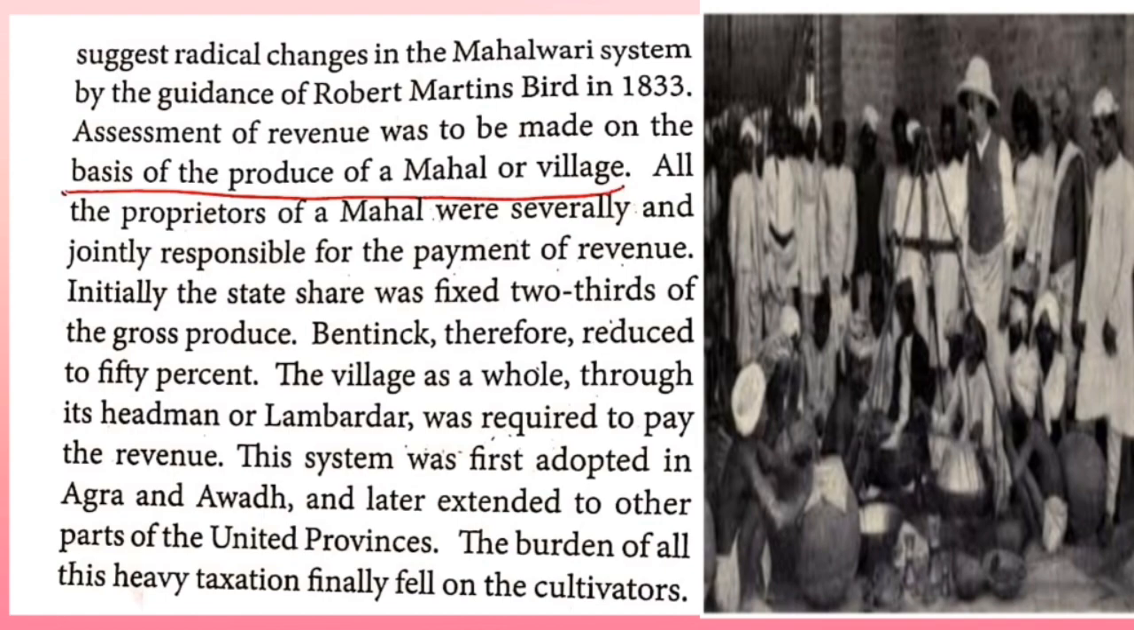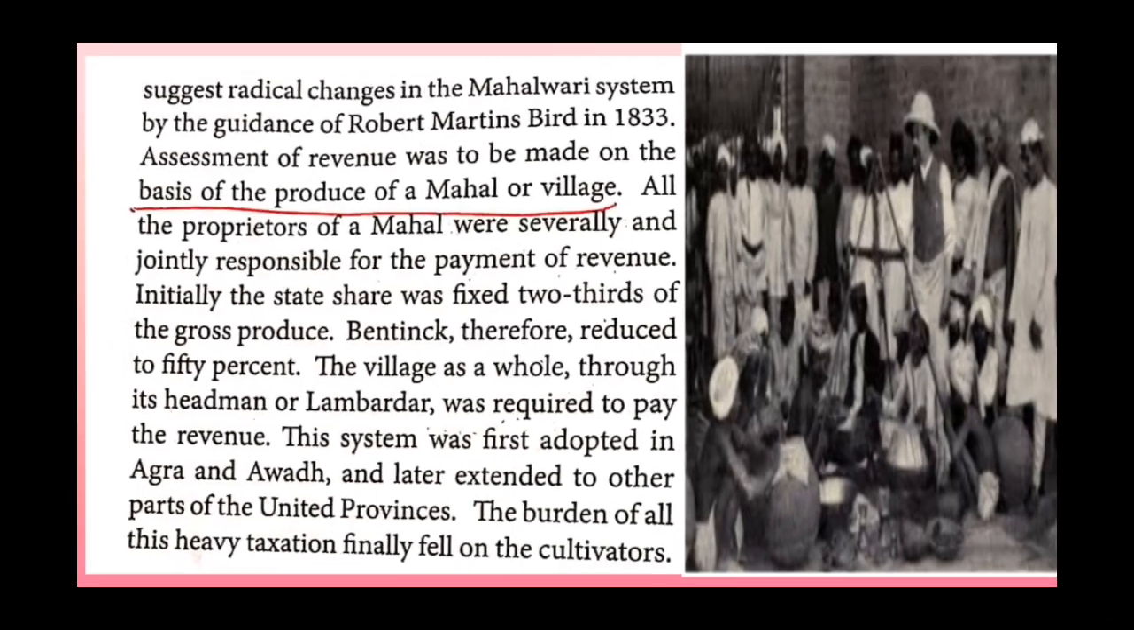Assessment of revenue was made on the basis of the produce of a mahal or village. All the proprietors of the mahal were responsible for the payment of revenue. Initially, the state share was fixed at two-thirds of the gross produce. Then Bentinck reduced it to 50%. The village as a whole, through its headman or lambadar, was required to pay this revenue. This system was first adopted in Agra and Awadh, and later it was extended to other parts of the United Provinces. Finally, the burden of all the taxation fell on the cultivators.